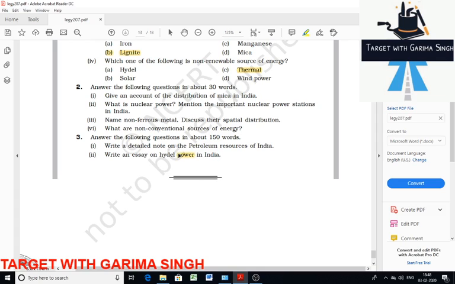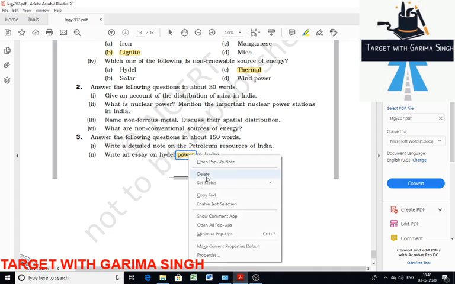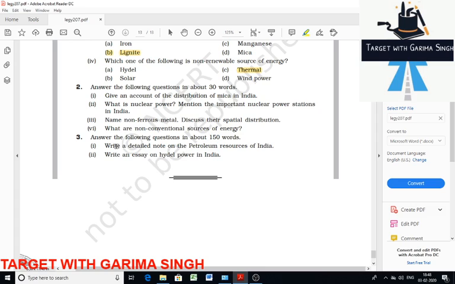Then next are long type questions. Write a detailed note on petroleum resources of India. You have to basically say where petroleum resources are found. Crude petroleum consists of hydrocarbons of liquid and gaseous state, varying in chemical composition, color, and specific gravity. It is an essential source of energy for all internal combustion engines in automobiles, railways, and aircraft.